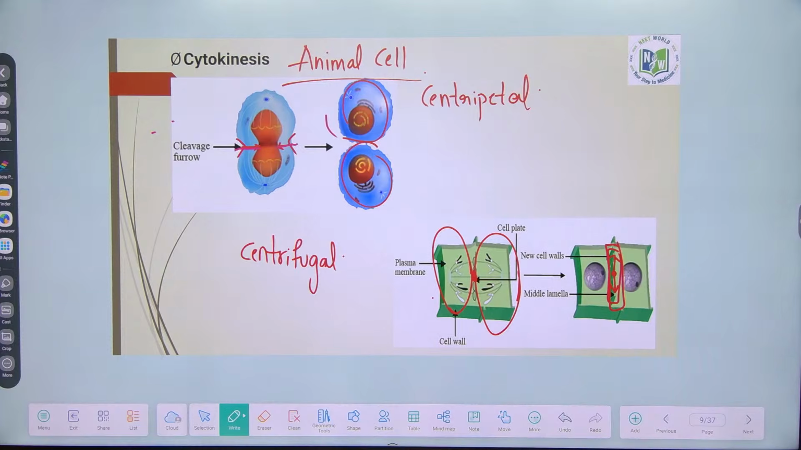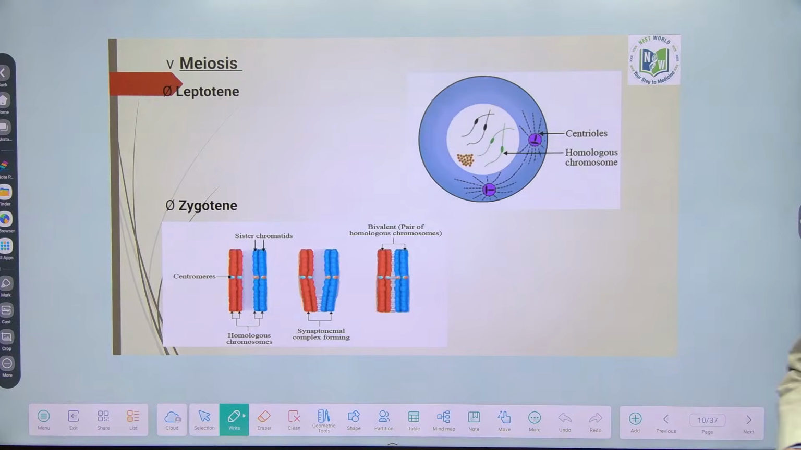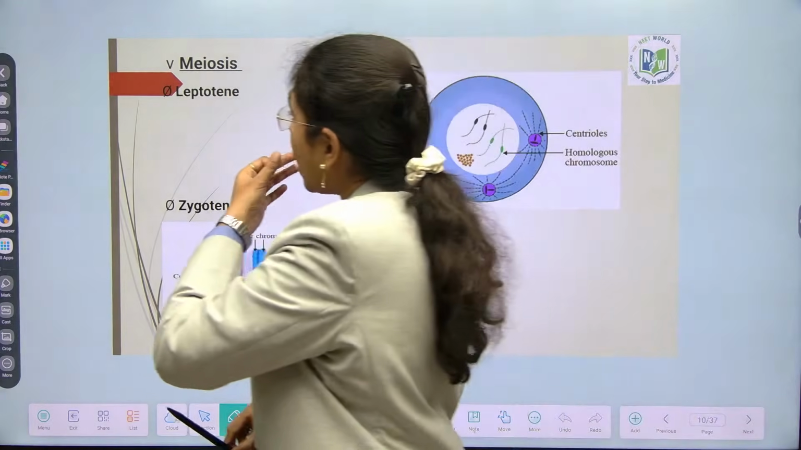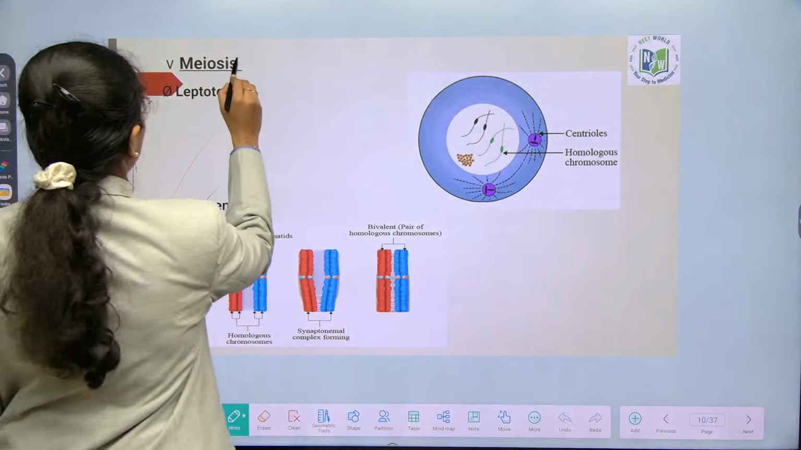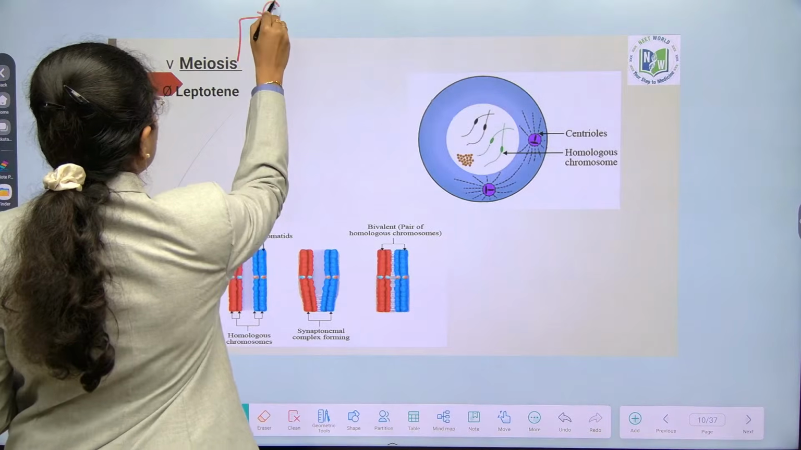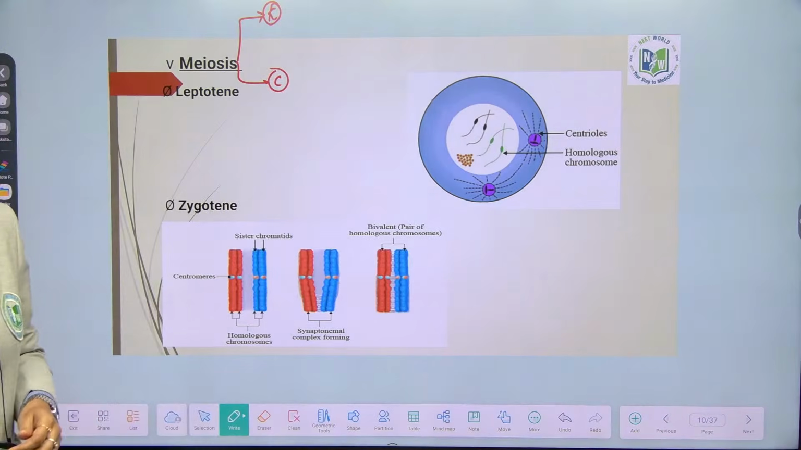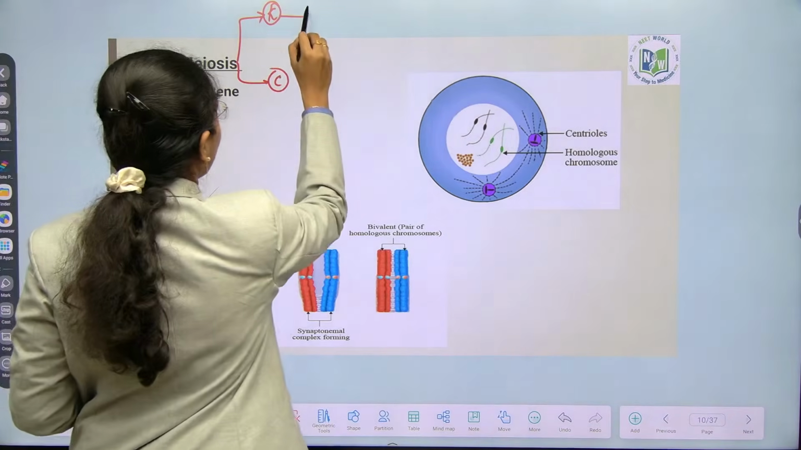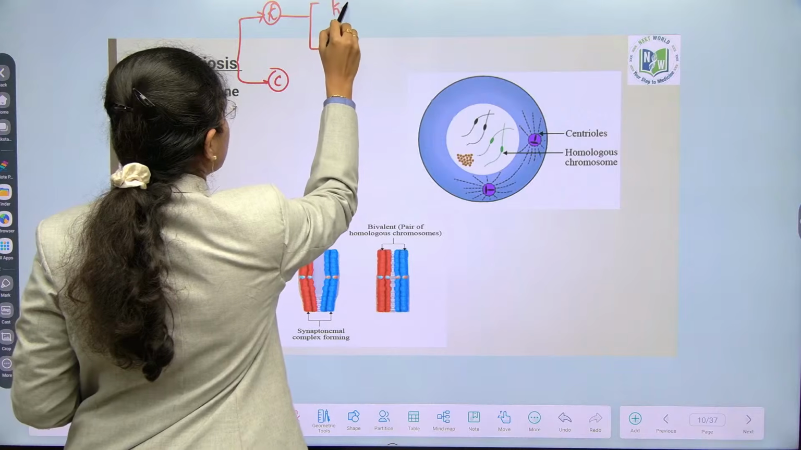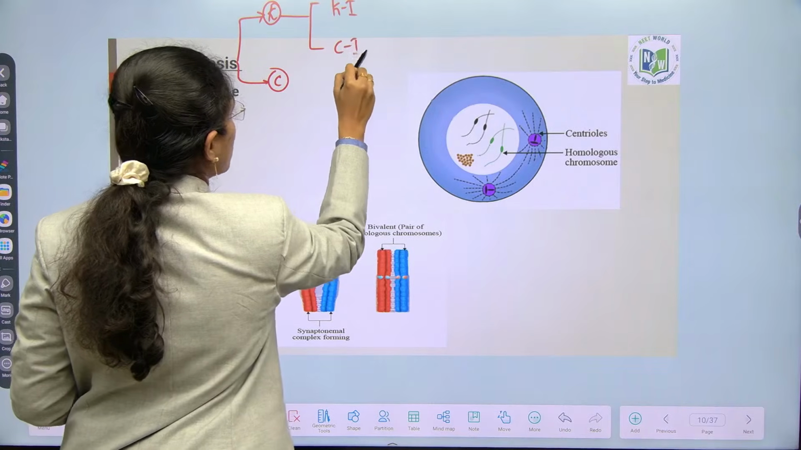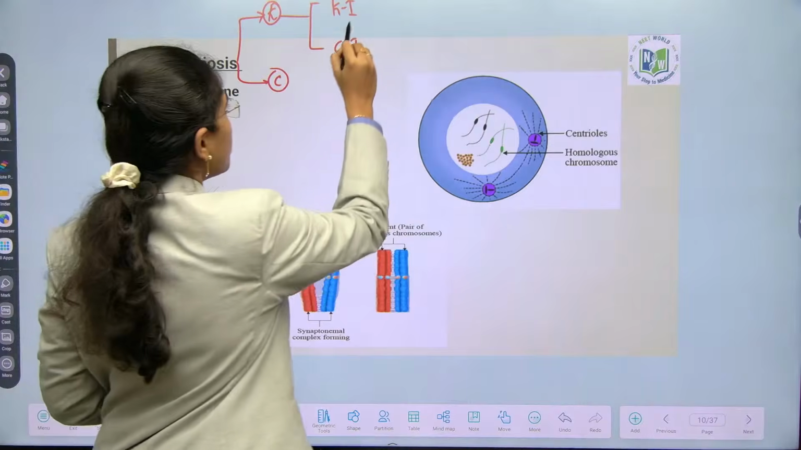Done, right? Now we will move on to meiosis. Of course, in meiosis also we have learnt about what? Karyokinesis, cytokinesis, as you said. Karyokinesis will again happen in karyokinesis 1, cytokinesis 1. Karyokinesis, how many substages?